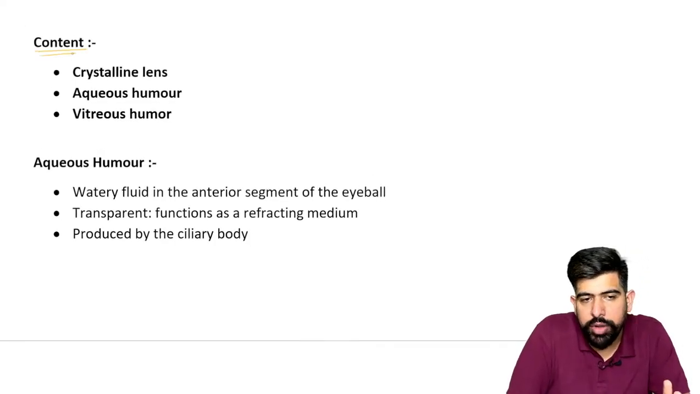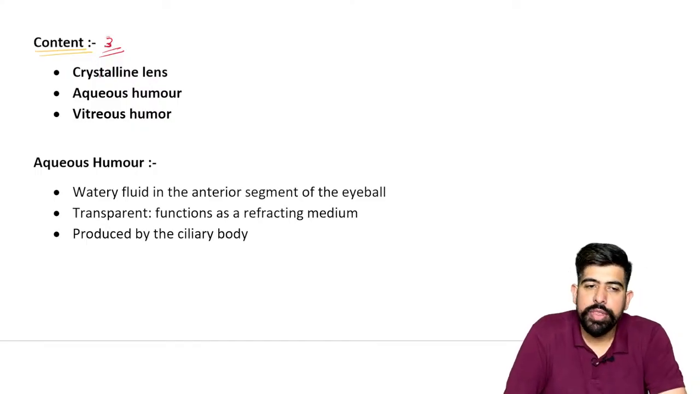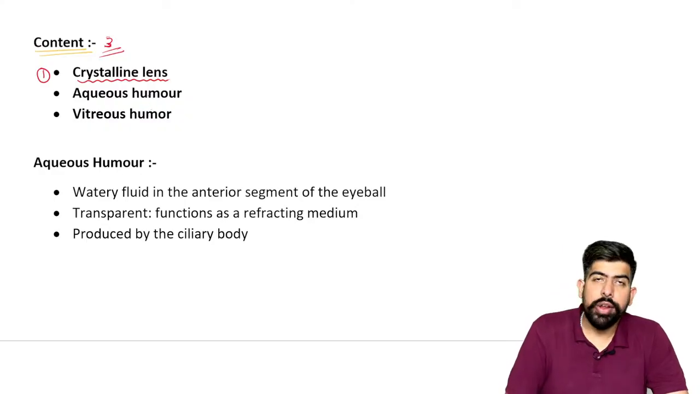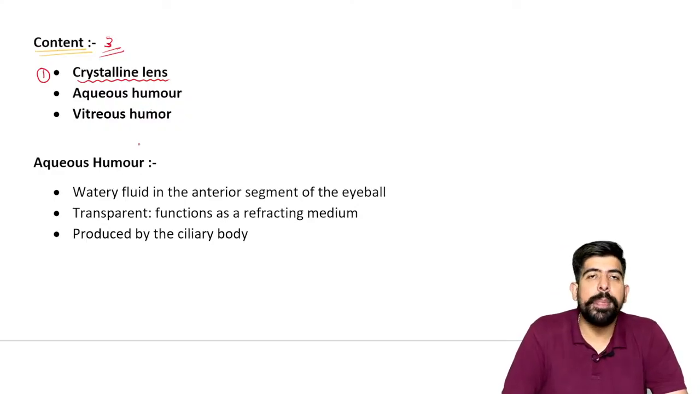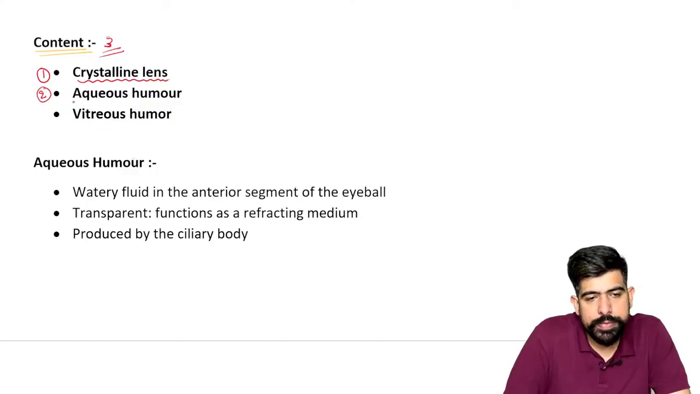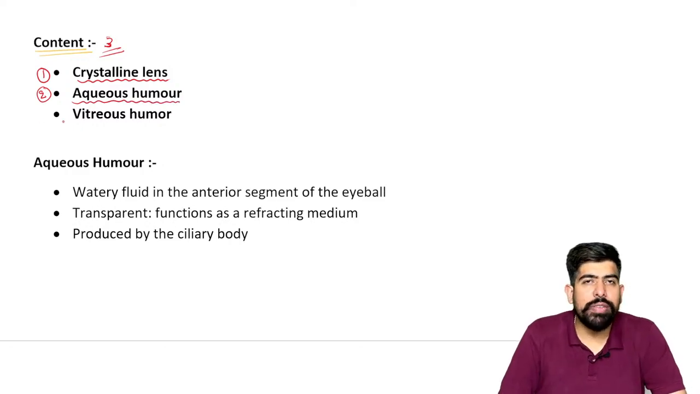There were three layers. Now we are going to talk about the contents. The contents are also three. So the layers were three and the contents are also three. The first one is the crystalline lens, which is very important from the disease aspect. We are also going to talk more about the lens in cataract, right? The second is the aqueous humor. It is a water-like fluid which covers the most anterior part of your eye.